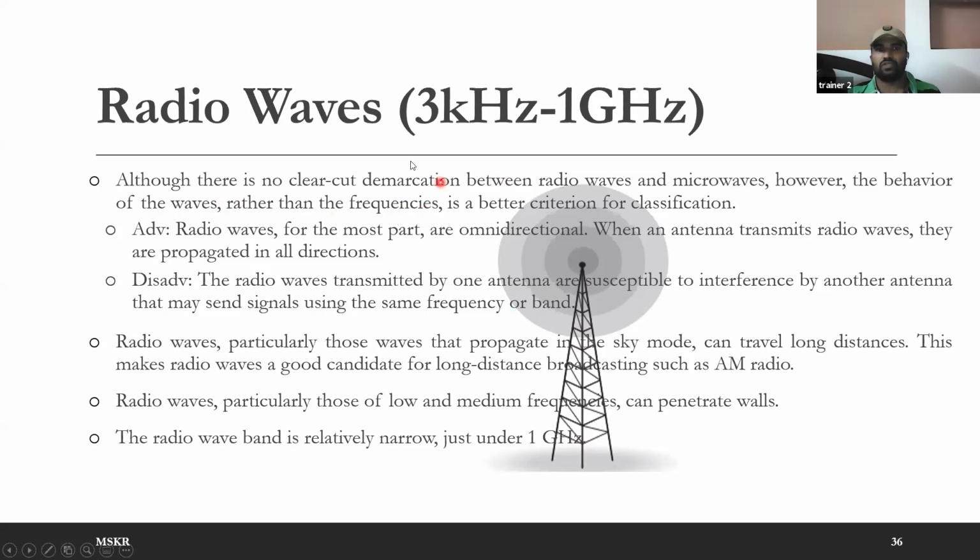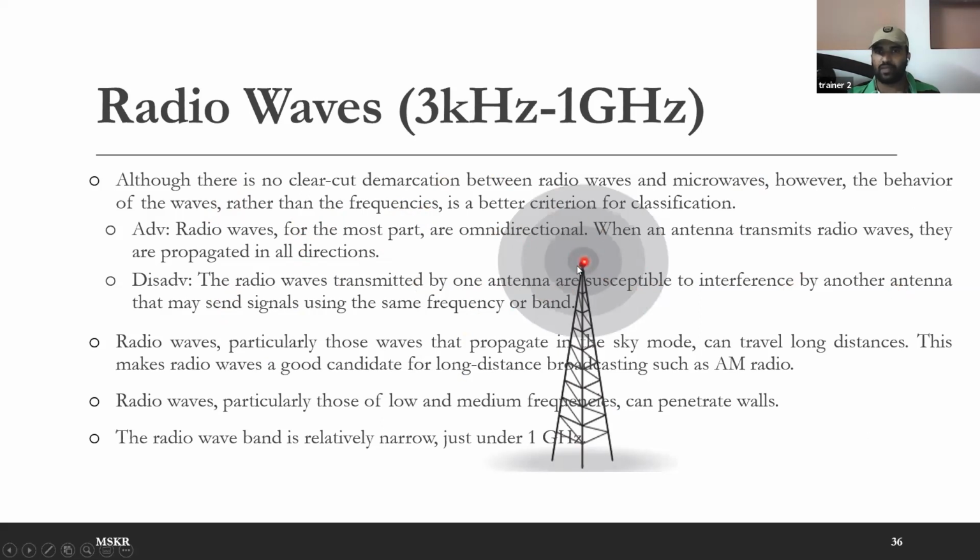The radio waves' advantage is they are omnidirectional. Omnidirectional means with one antenna you can send the signal in 360 degrees. There is no need to use multiple antennas to send it in multiple directions. One antenna can generate signal in all the directions. But the disadvantage is the radio waves transmitted by one antenna are susceptible to interference by other antennas.